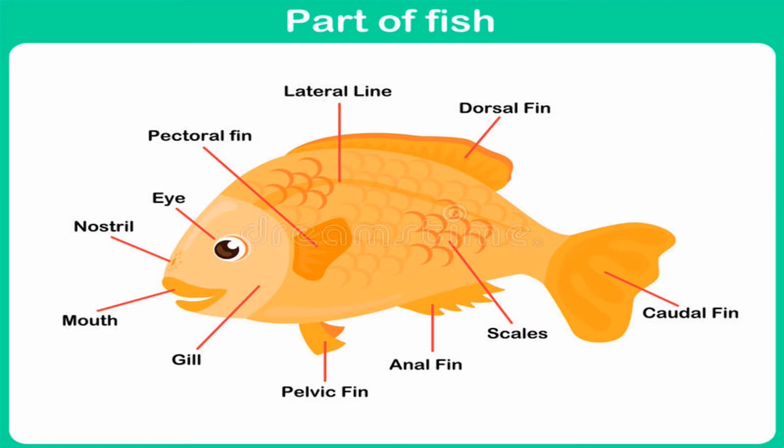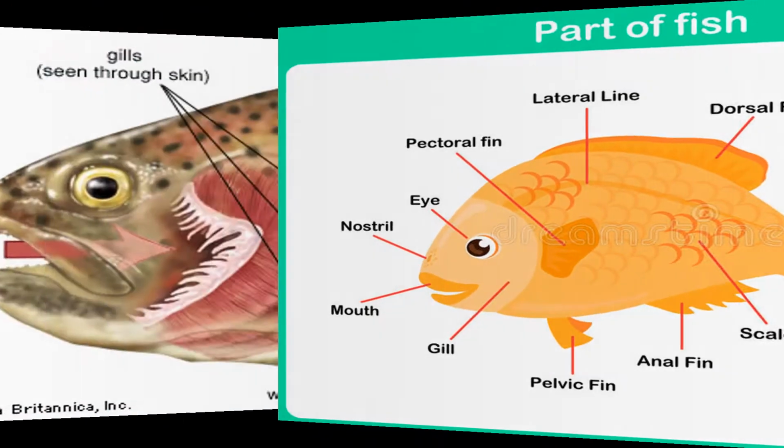Okay, so the very important parts that we will be learning in this session are the gills, the scales, the fins, and the fins are of various types. So the pectoral fin, the dorsal fin, the caudal fin, the pelvic fin, and the anal fin. Okay, and there is also an important thing, that is the lateral line. These things are very important because we will be learning about them in detail.